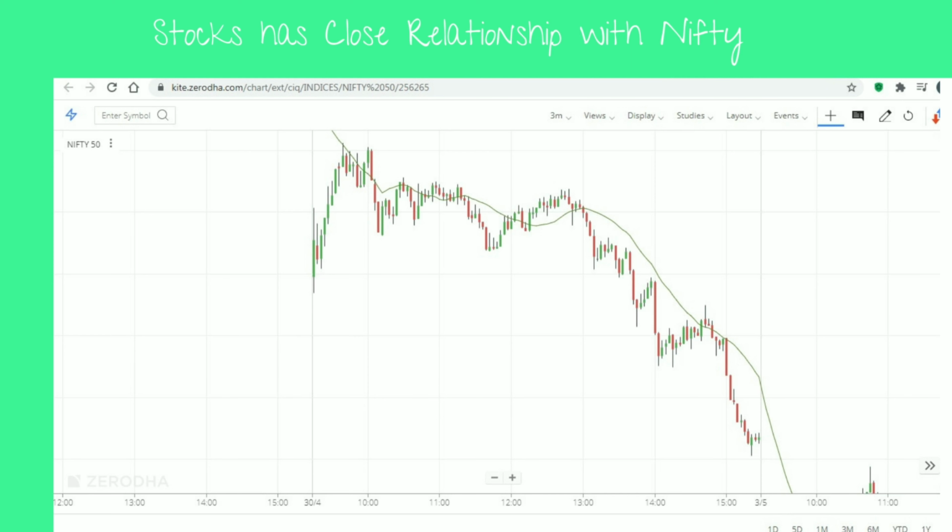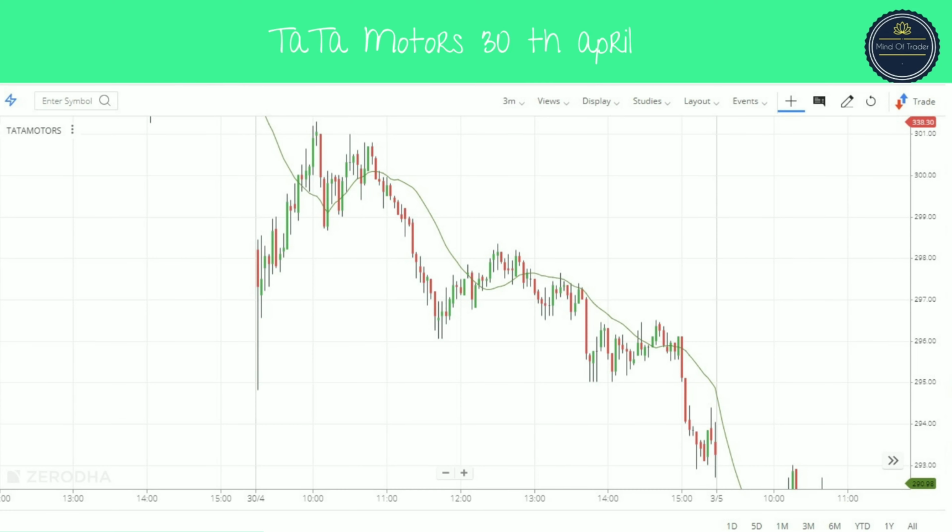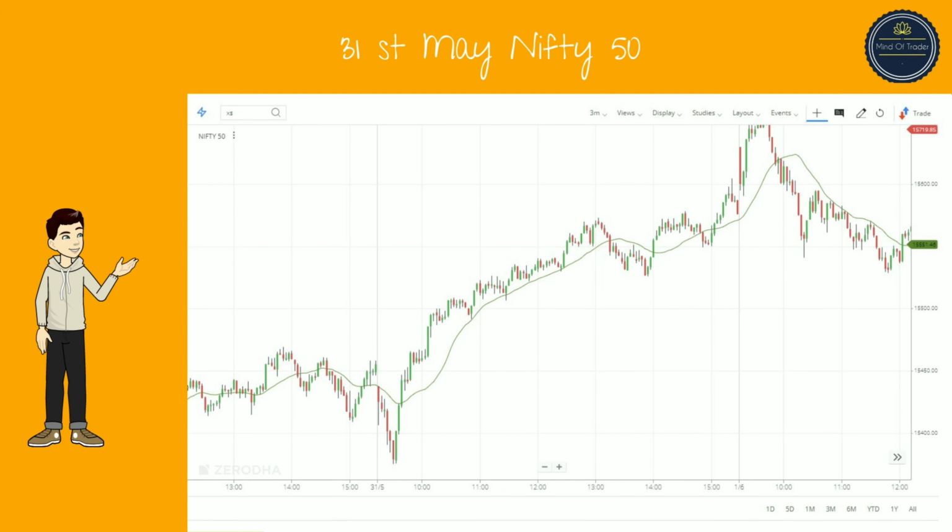I have taken examples of two stocks here. Look at the Nifty 50 chart on 30th April, the downtrend it has taken, and when you see Tata Motors on the same day, it has followed the same downtrend. And there is another example, 31st May for Nifty 50.